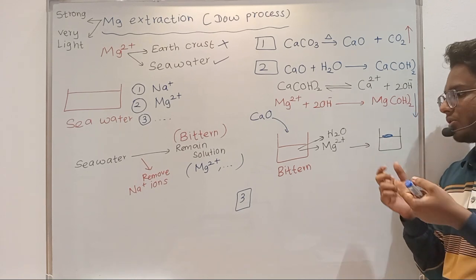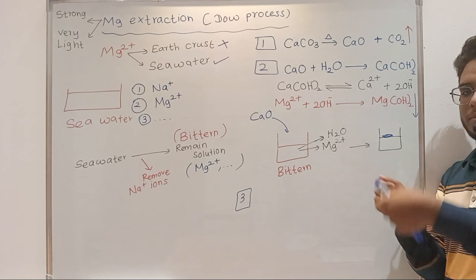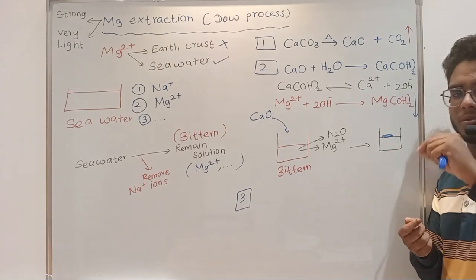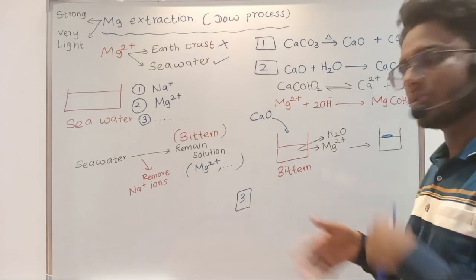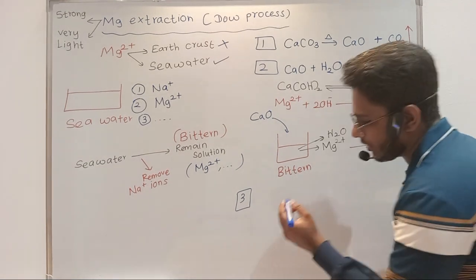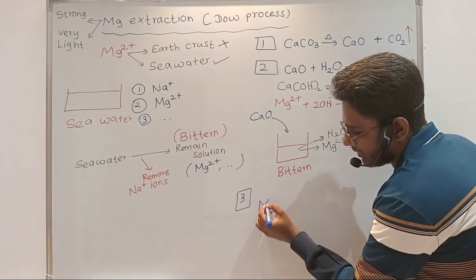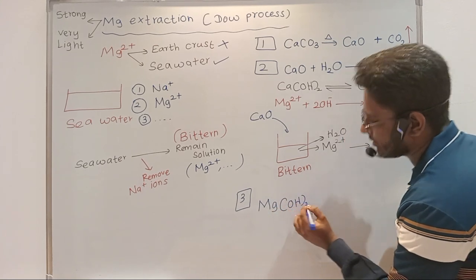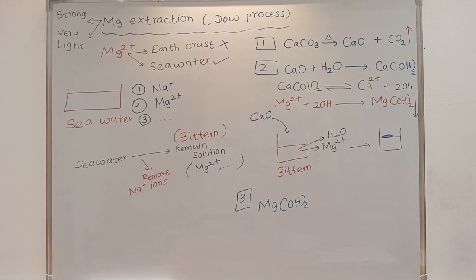By filtering, like you all know, you take a filter paper, right? If you do it on a small scale, you will need a filter paper and you will be filtering. But this is industry, so there are methods to filter. However, you will be filtering magnesium hydroxide and taking it out in the third step, right? So the magnesium hydroxide is taken out.